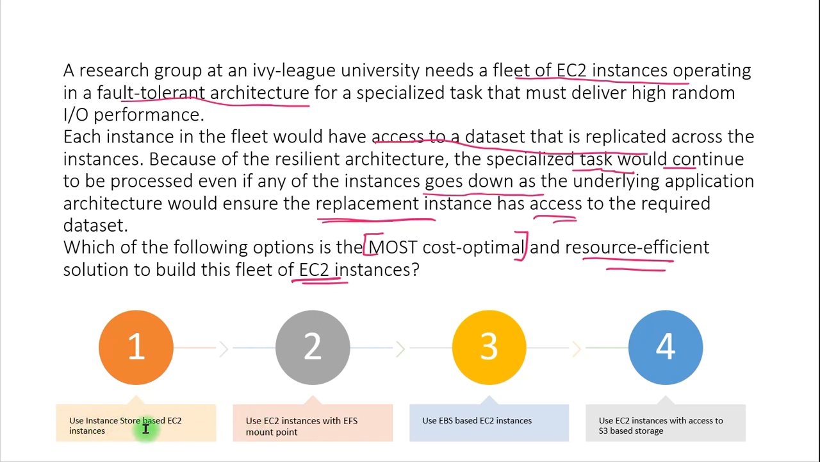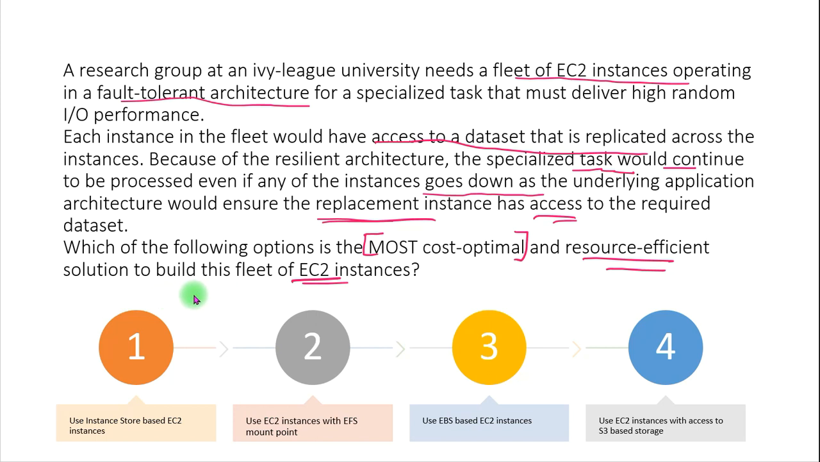So the first option is use instance store based EC2 instances. So what exactly are instance store based EC2 instances? Instance store provides temporary block level storage for our instances, and this storage is located on disks that are physically attached to the host computer where we are hosting these EC2 instances. Instance store is ideal for the temporary storage of information that changes frequently, such as buffers, caches, or scratch data and other temporary content.